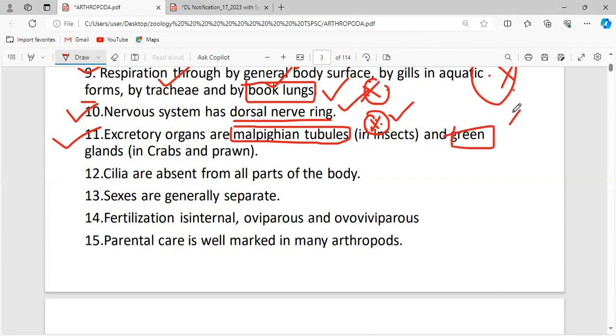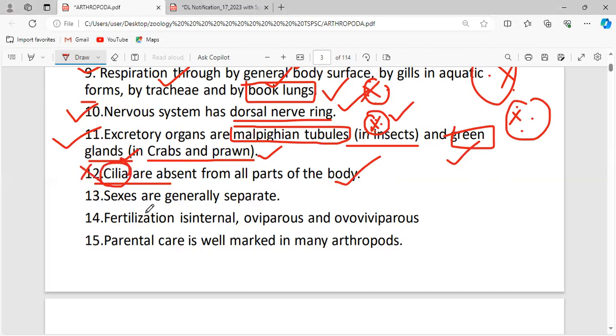In crabs and prawns, which are crustaceans, the excretory organs are green glands, and in insects, it is Malpighian tubules. Don't forget this. Cilia are absent from all parts of the body. There is no structure called cilia.